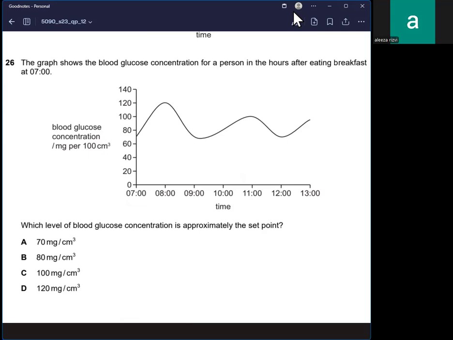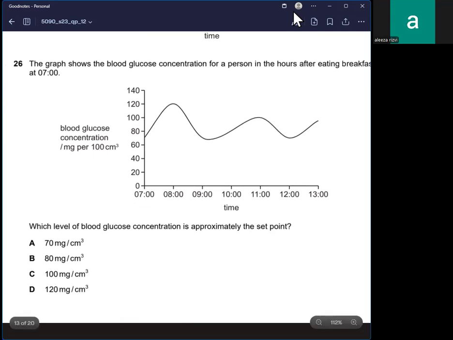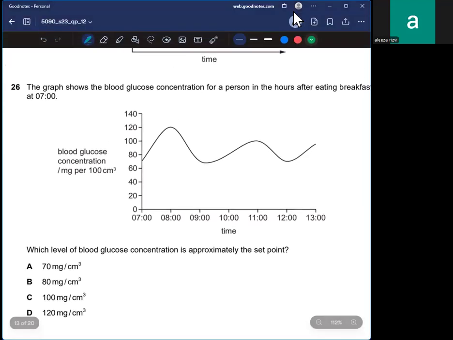You can see that the maximum is 100, and the minimum is like 70, let's say.